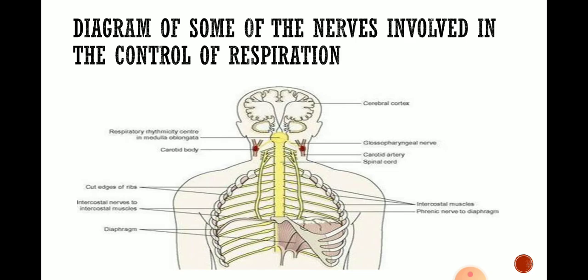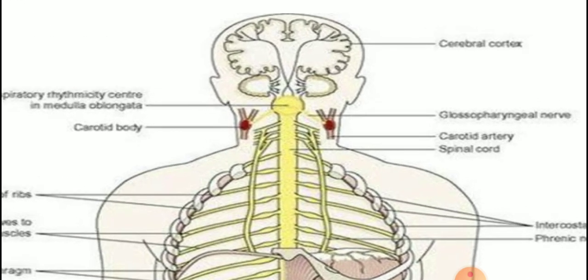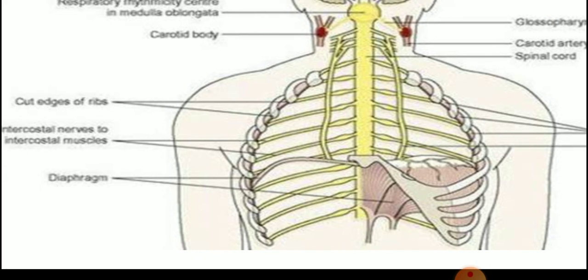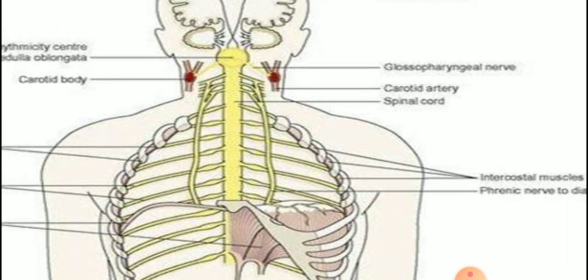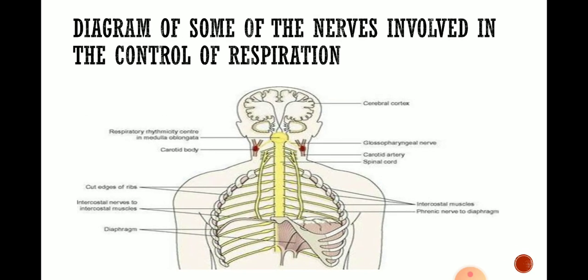This is a diagram of some of the nerves involved in control of respiration: the glossopharyngeal nerve and vagus nerve, carotid and aortic nerves, spinal cord, and carotid artery. These are all involved in the control of respiration. Today we saw diffusion of gases, internal and external respiration, oxygen transport and carbon dioxide transport, and factors influencing or controlling respiration.